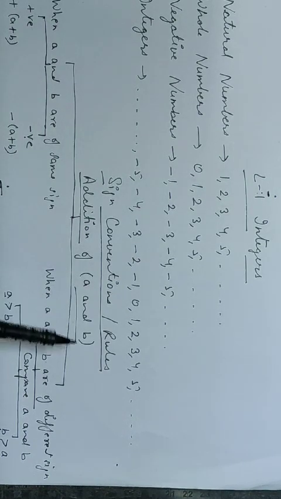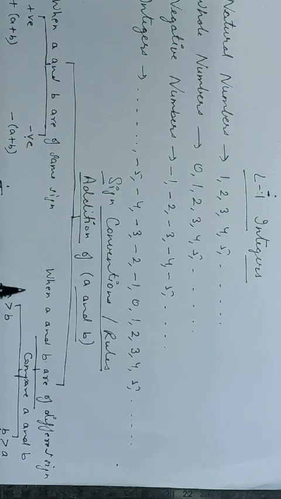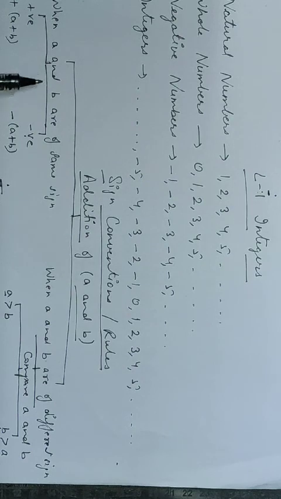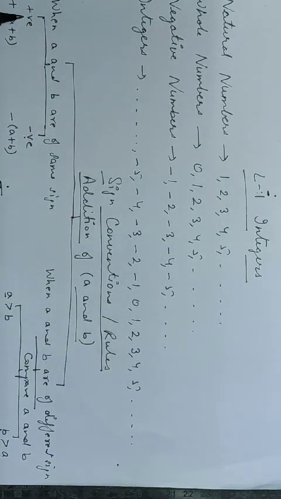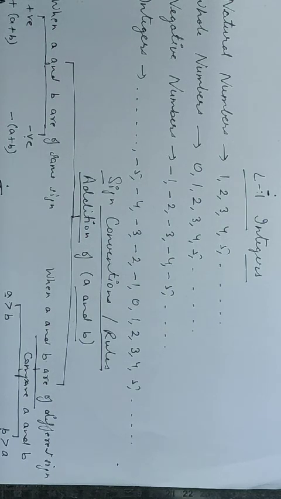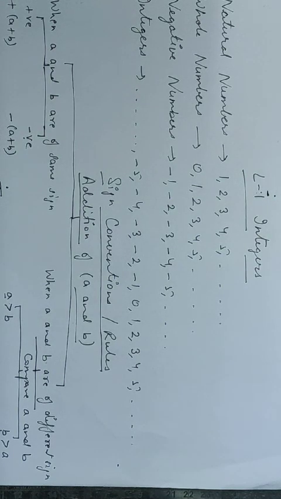In addition of two numbers A and B, there can be two cases. Either A and B are of the same sign or A and B are of different sign. Let us take the first case. When A and B are of the same sign, then either both will be positive or both will be negative. If both A and B are positive, then we will add the numbers and put the sign of positive before the result. When both A and B are negative, then we will again add the numbers, but this time we will put the negative sign before the result.